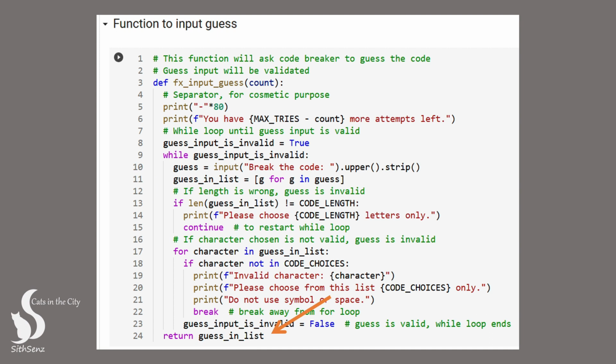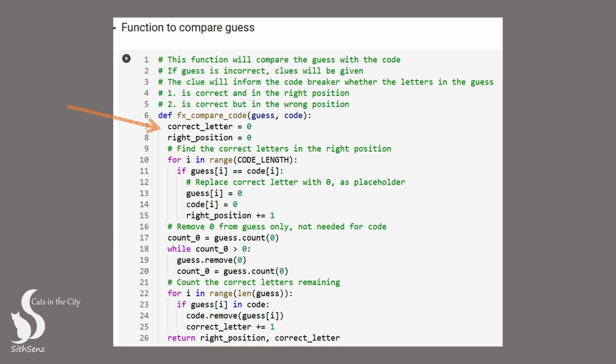The validation function is complex and challenging. I recommend that you pause this video and study the function carefully, to fully comprehend it before moving on to the next function. The next function is quite complicated as well. In this function, we will compare the guess input to the secret code. To win the game, the letters in the guess must be both correct and in the right position. We will track these two conditions using 2 variables, correct letter and right position. Firstly, we'll use a for loop to find the correct letters in the right position.